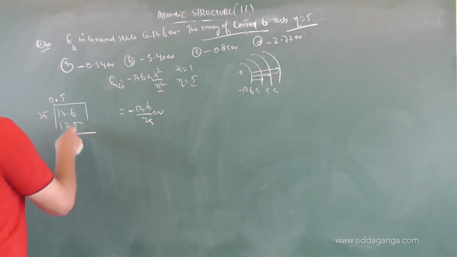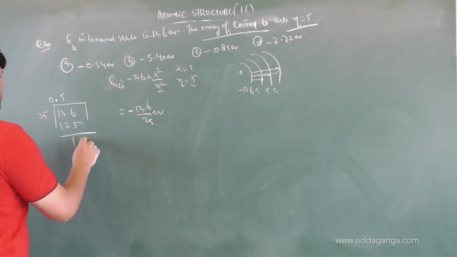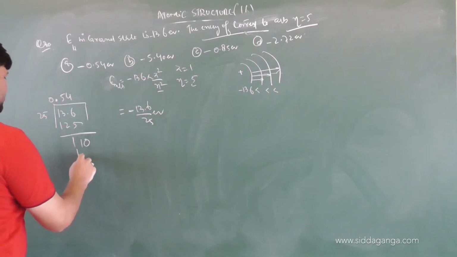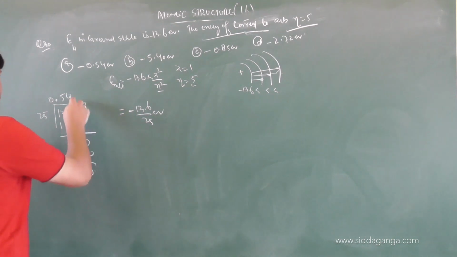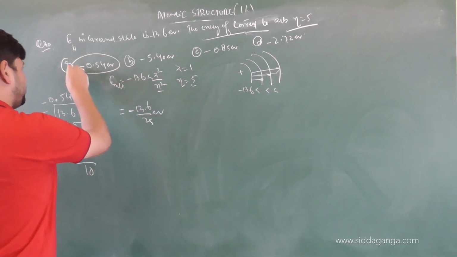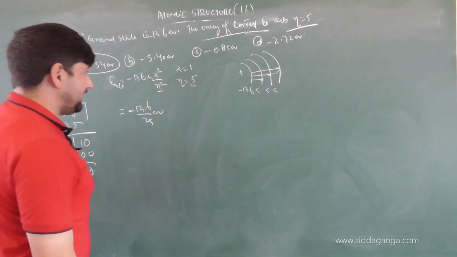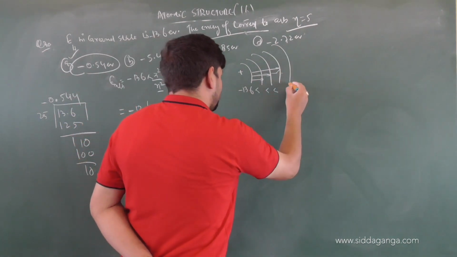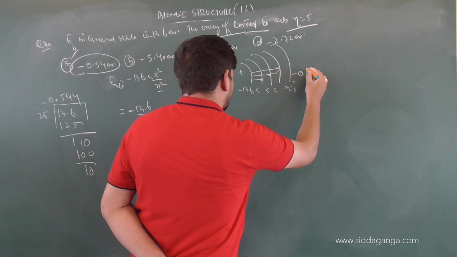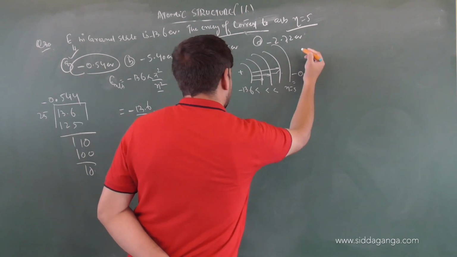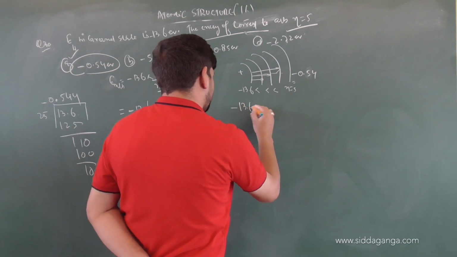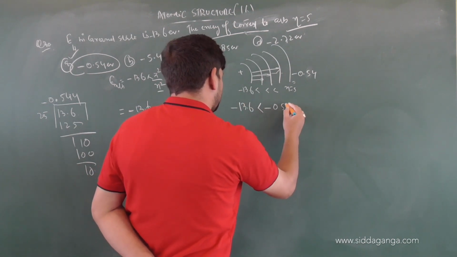25 into 4 will be 100, 25 into 5 will be 125. So it becomes 0.544, with a minus sign. So minus 0.54 is the correct option. That means the energy associated with the principal quantum number n equals 5 will be minus 0.54, and naturally minus 13.6 is less than minus 0.54.